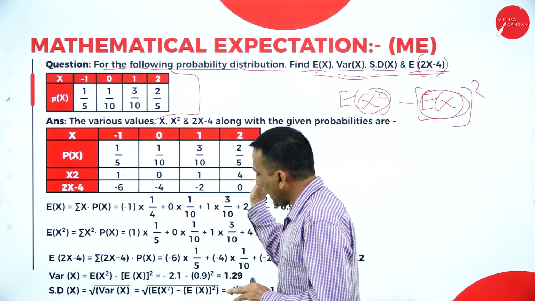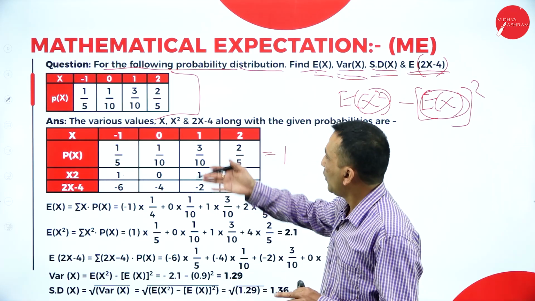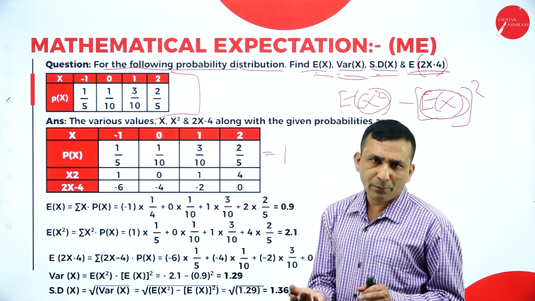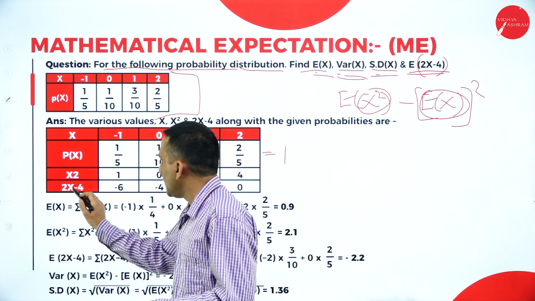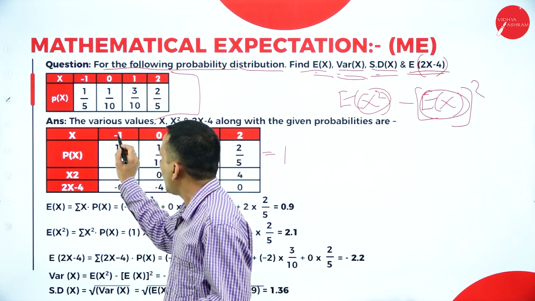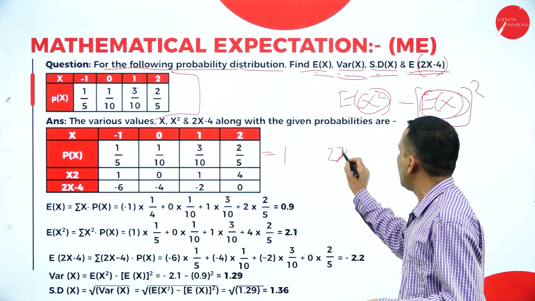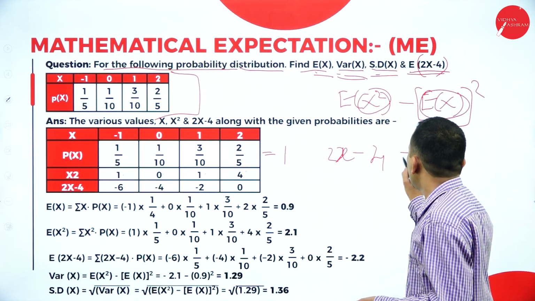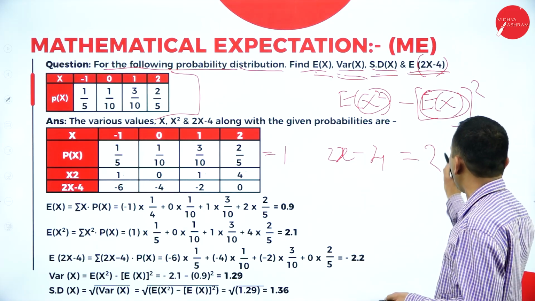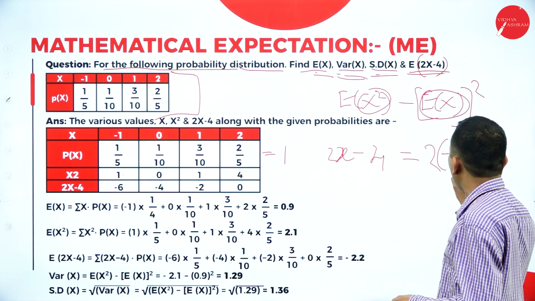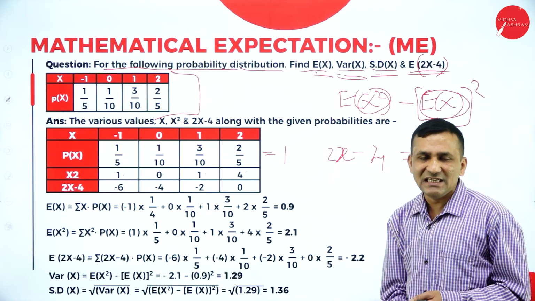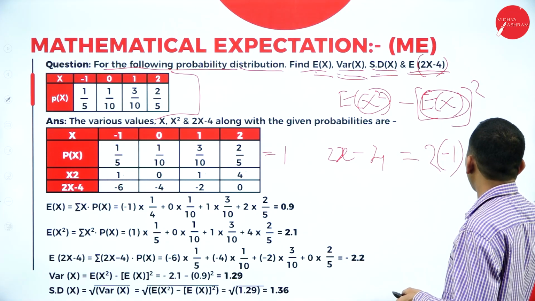Now I will do it in horizontal format; if you want, you can do it in vertical format also. Here for 2x minus 4, in place of x I am writing 1, okay, minus 1. So 2 as it is, and in the bracket I write minus 1, because the minus sign is specified, and then minus 4.